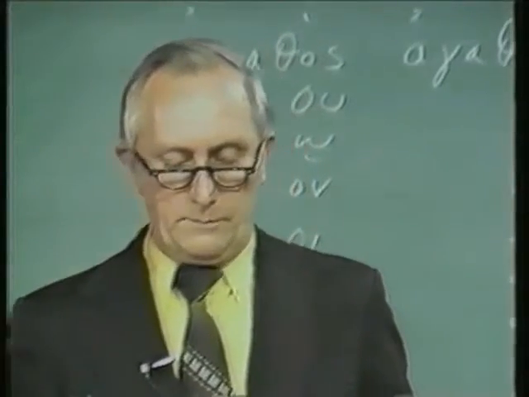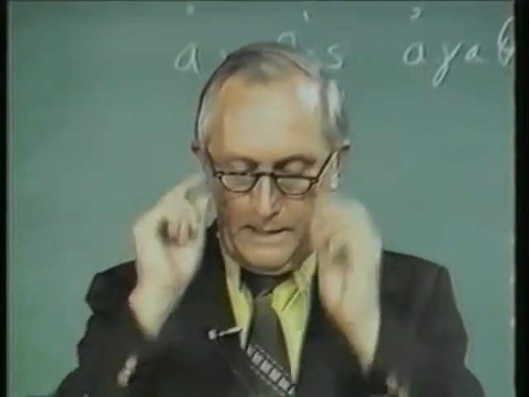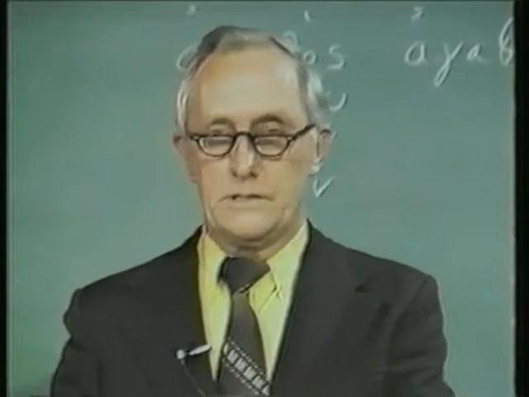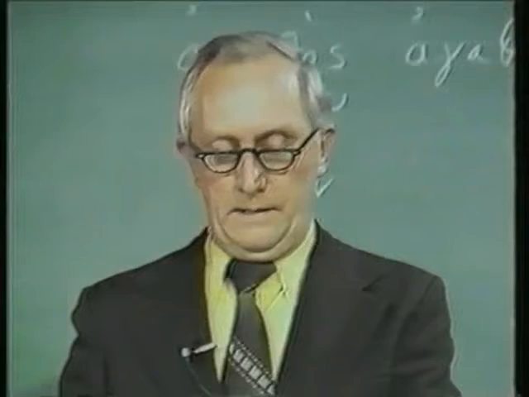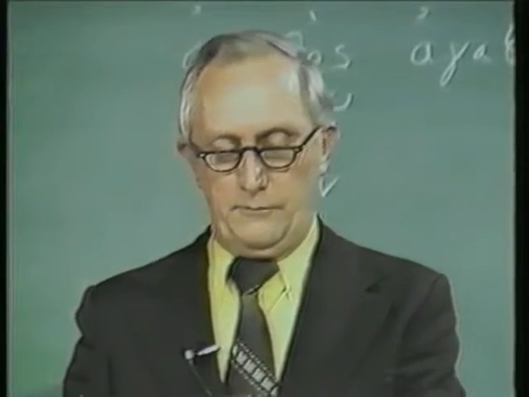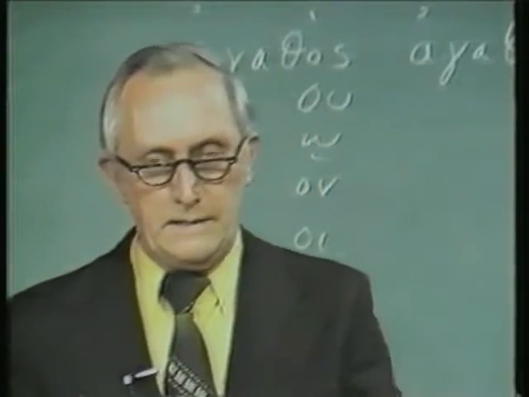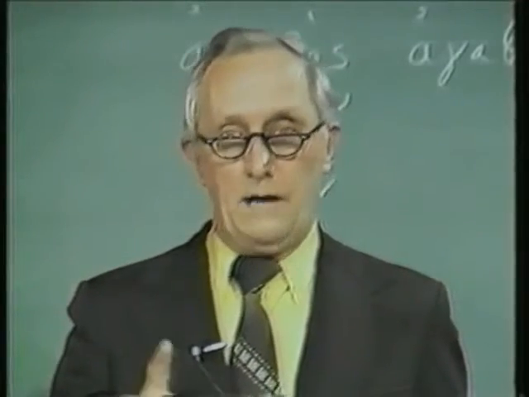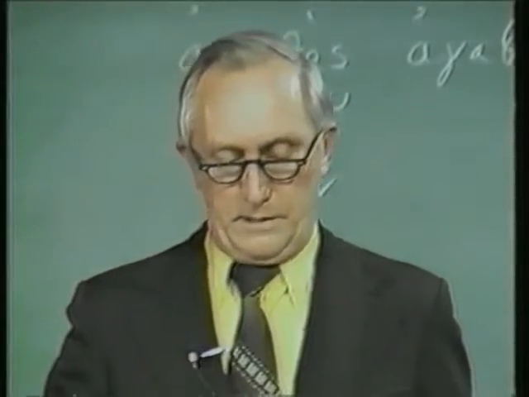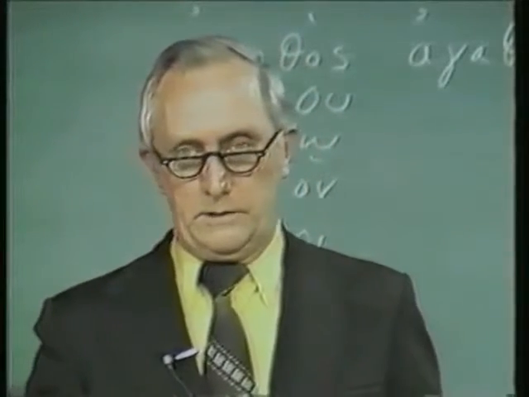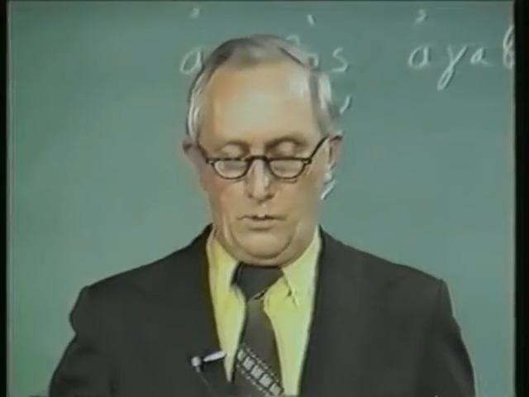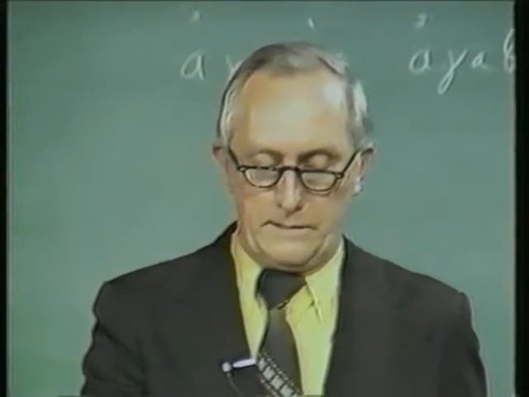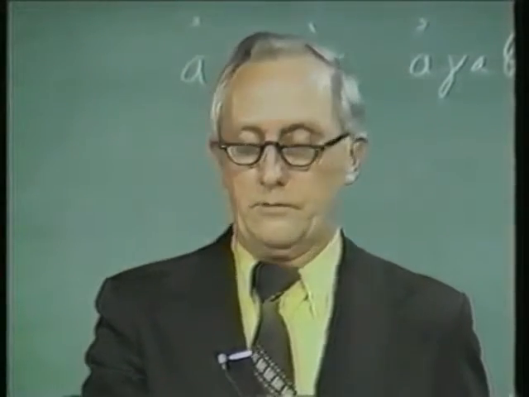And we have to talk about a couple of things here. First of all, that eta or alpha. Which is it going to be? Agathos, eta. And then dikaios, alpha. Now what that means is that the eta is going throughout the entire feminine singular, or the alpha is going throughout the entire feminine singular. So we're not talking about just 2 cases, we're talking about the whole singular. If it has an eta there, it's eta all the way throughout the singular. If it has an alpha, it'll be alpha throughout the singular.